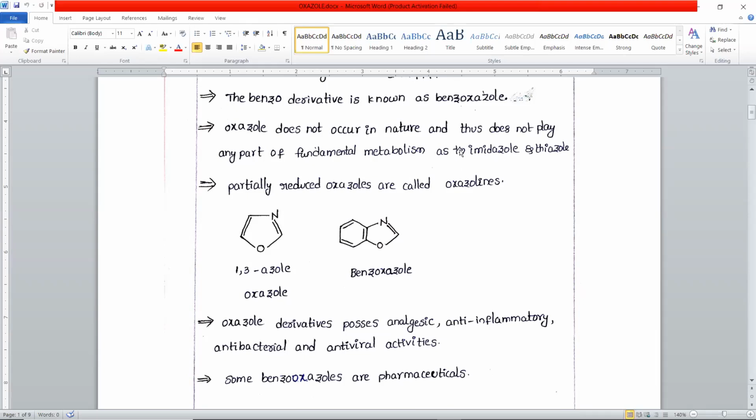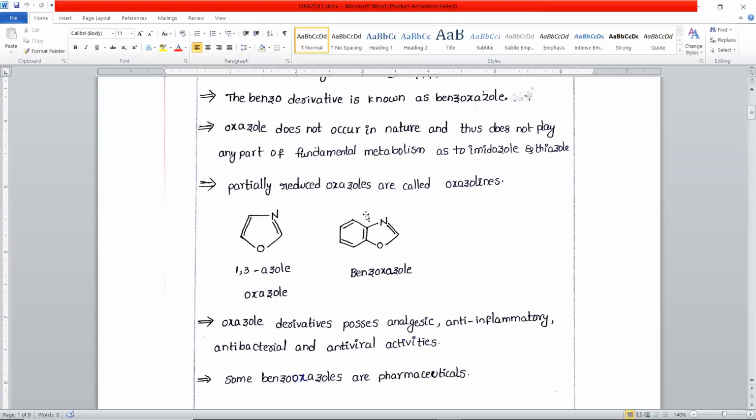If we consider imidazole and thiazole, they are highly found in nature. They are naturally occurring compounds. But this oxazole is not a naturally occurring compound. It is rarely found in nature. If we reduce one of the double bonds in oxazole, we get compounds known as oxazolines.